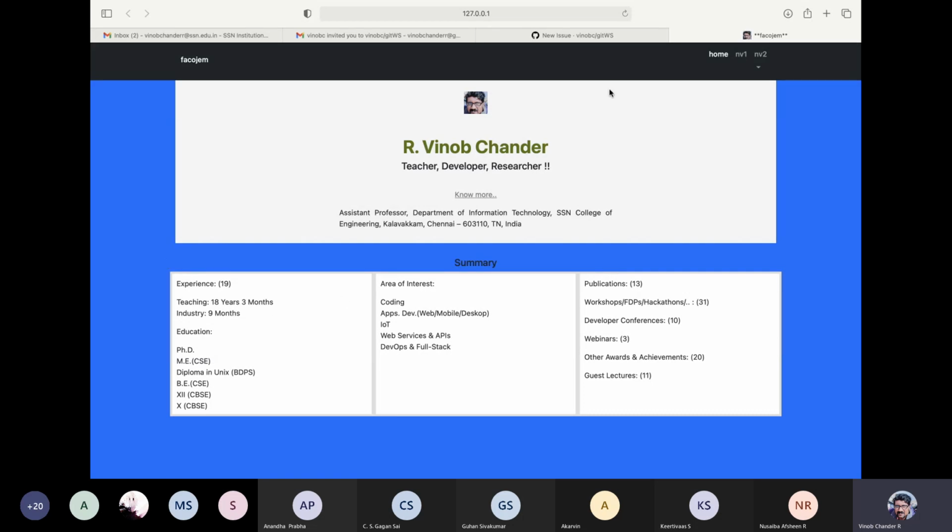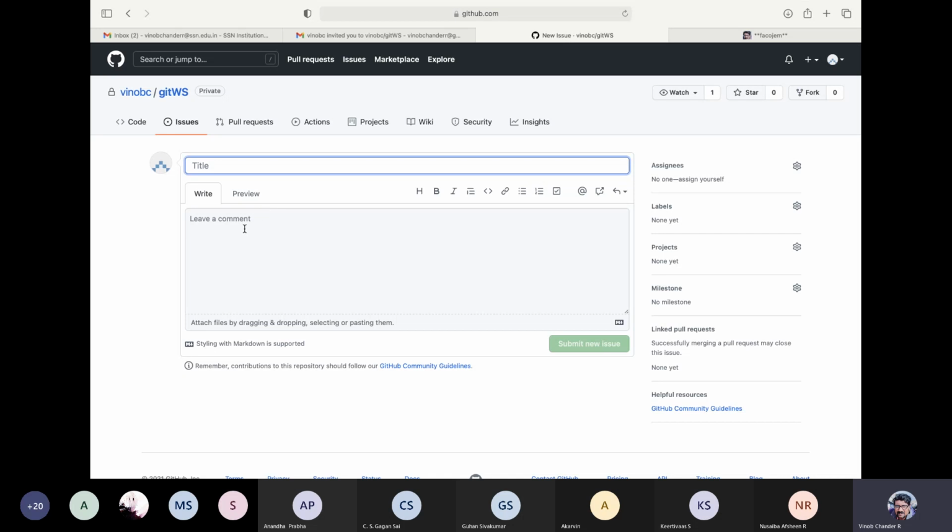So if that is the case, and if we have a collaborator now, probably to illustrate this issue, maybe we can raise an issue, okay? Say, BG color blue is not what we wanted.